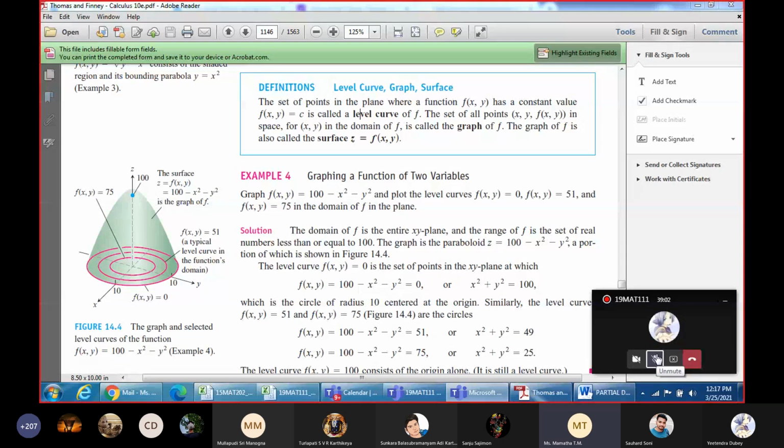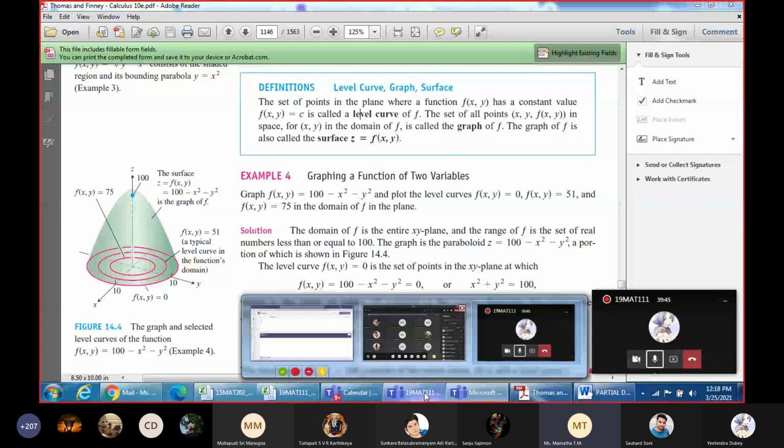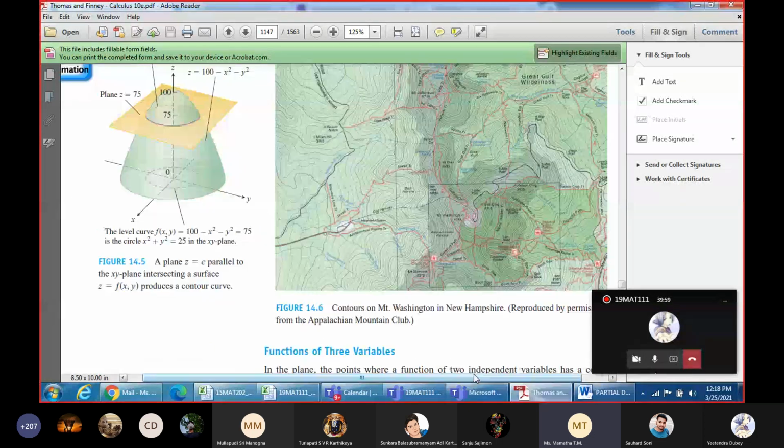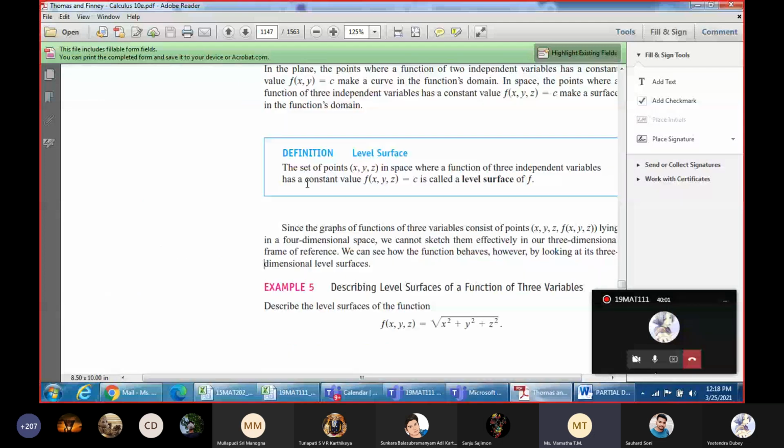Okay, have you completed? We'll go for level surface. So a level surface, as I said, is a function depending on three variables equated to a constant. It can be like f of x y z equal to square root of x square plus y square plus z square.